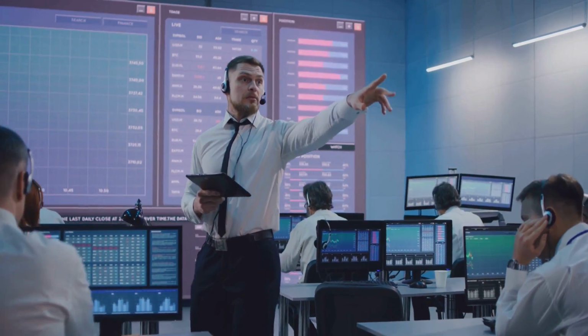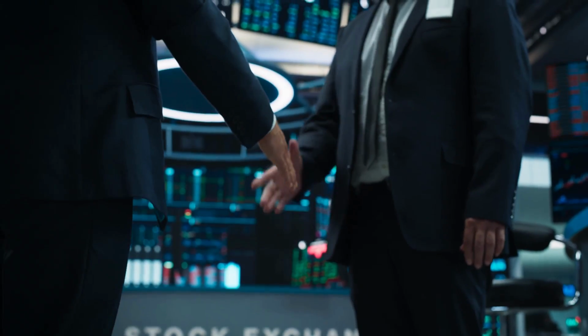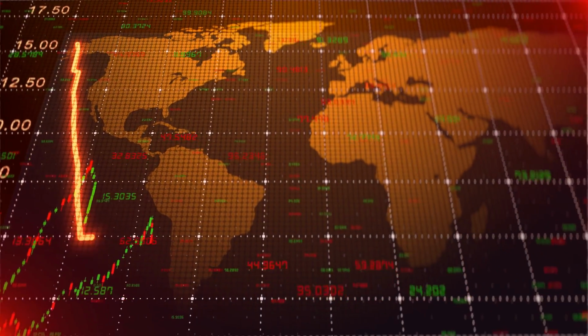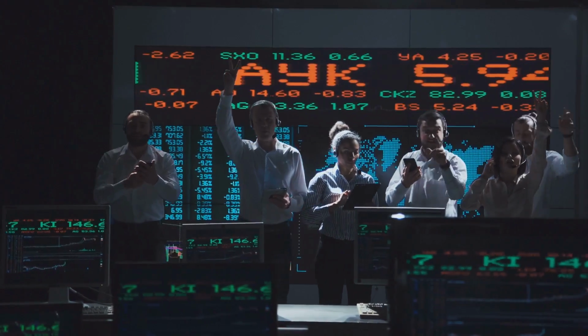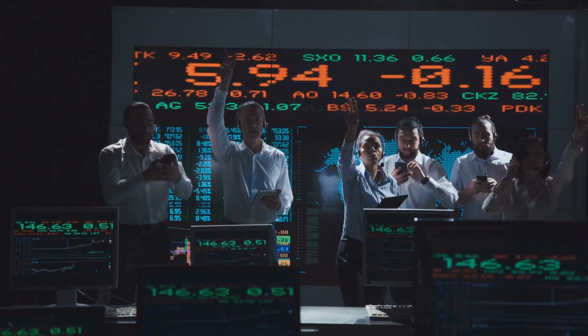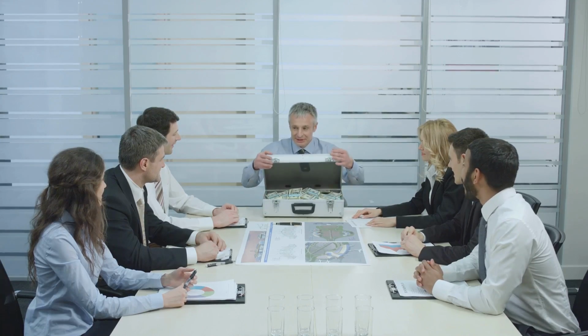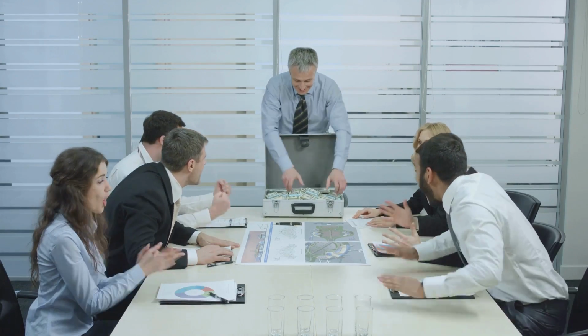So, how do these markets actually work? Think of it like an auction. Buyers and sellers come together to agree on a price. This happens electronically on exchanges all over the world. These exchanges act as a central hub, ensuring fair and transparent trading. They set rules and regulations to prevent manipulation and ensure market integrity.